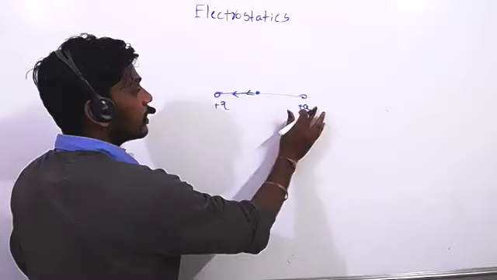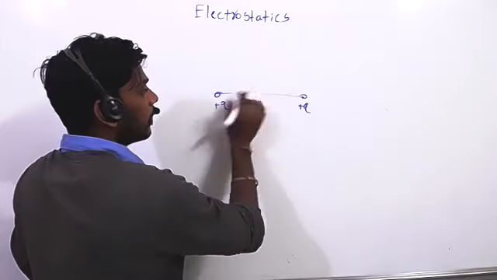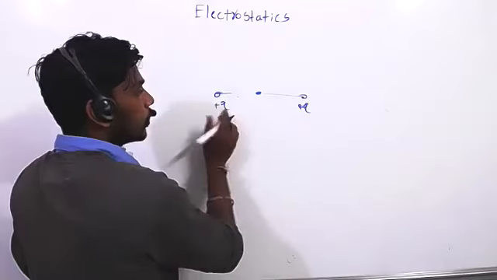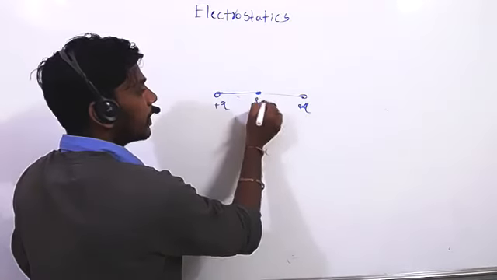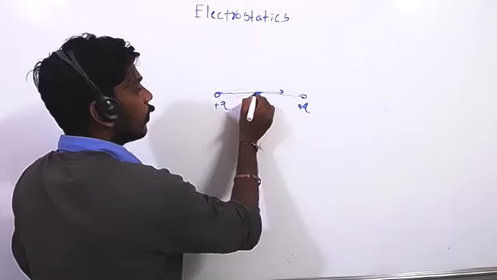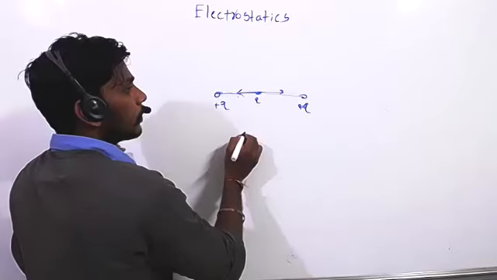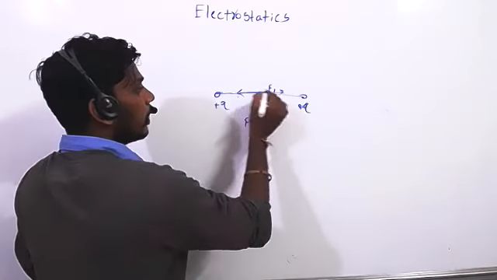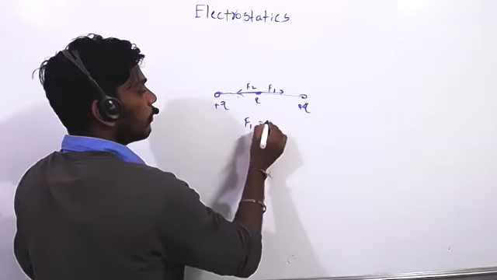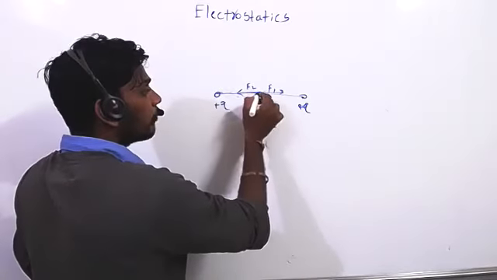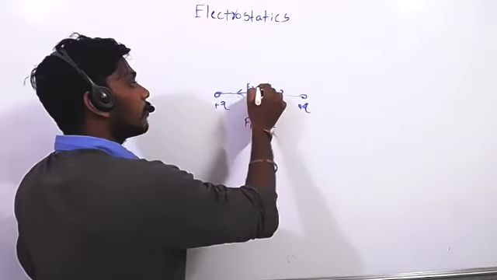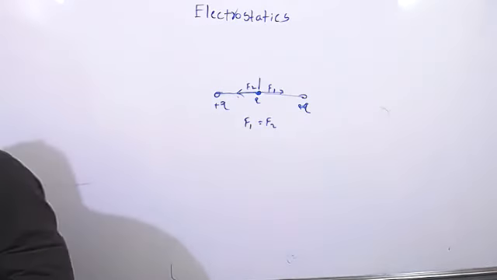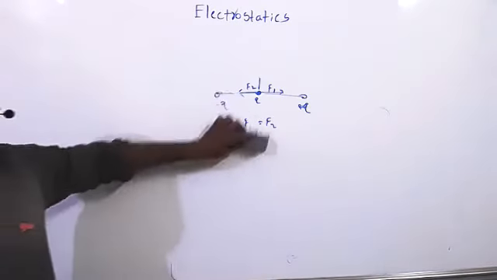When both are similar charges, say plus 2Q and plus Q, then force will act on this charge, one in this direction and one in this direction. So if we take F1 equal to F2, that means F net equal to 0 here. That is the meaning. Okay, remember that method.